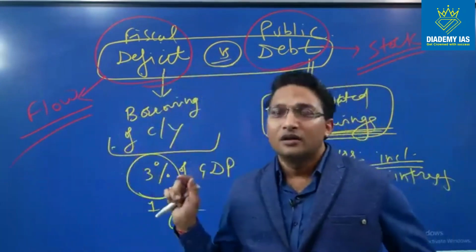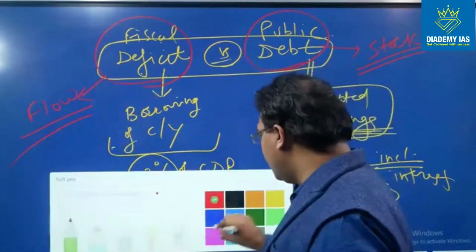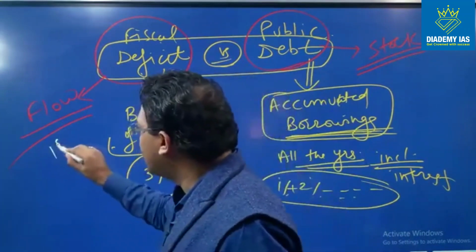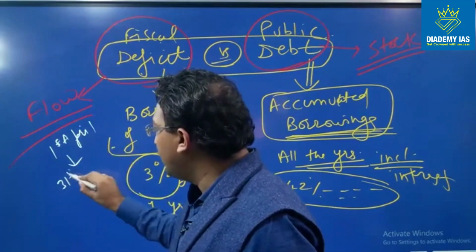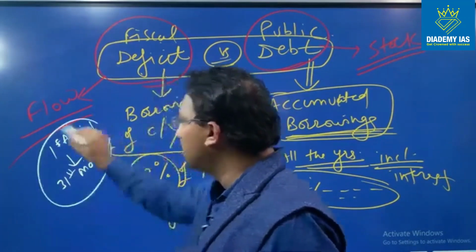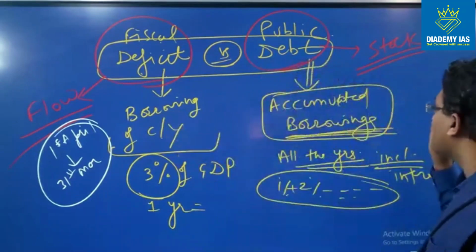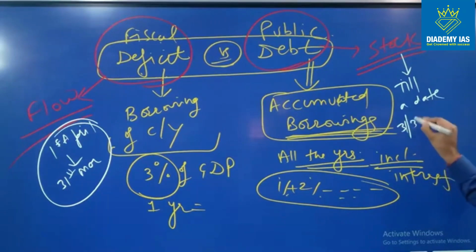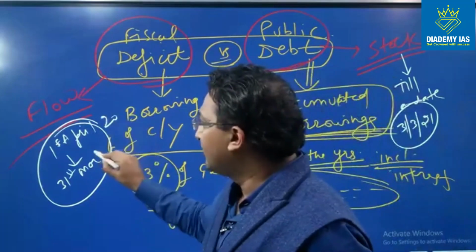Flow basically means between two dates. So this fiscal deficit represents the figure between the start of the year, that is the 1st April, and end of the year, that is 31st March. So this shows the figure of 1 year between two dates, and this stock concept shows the figure till a date. So can we say till 31st of March 21? Here we can say from 1st April 20 to 31st March 21.